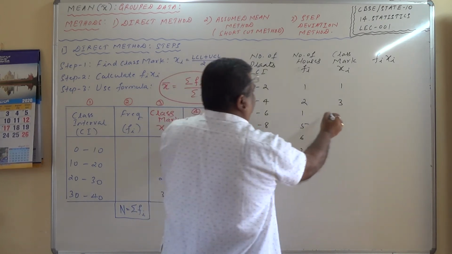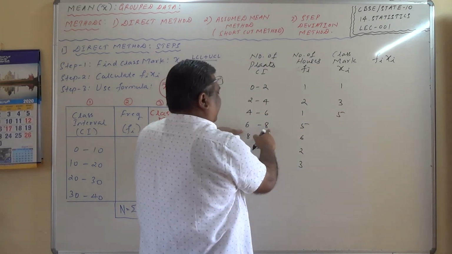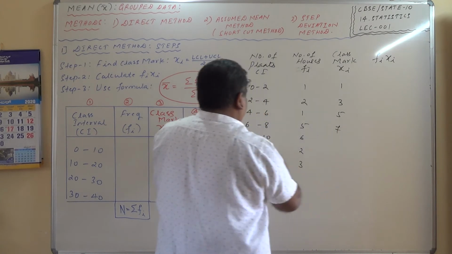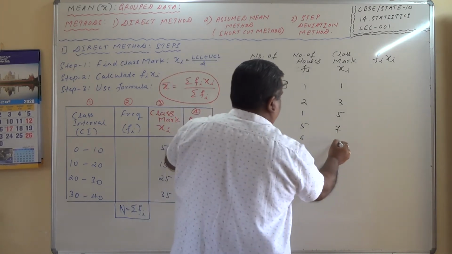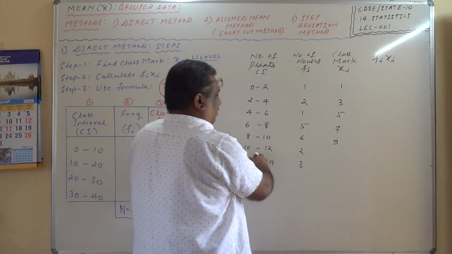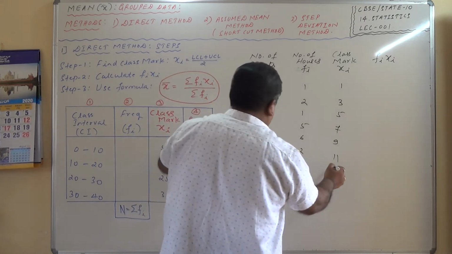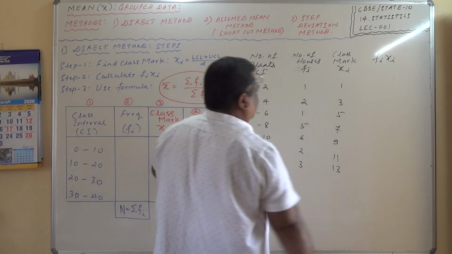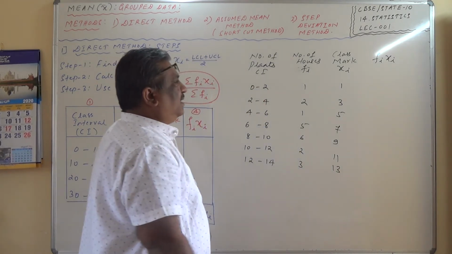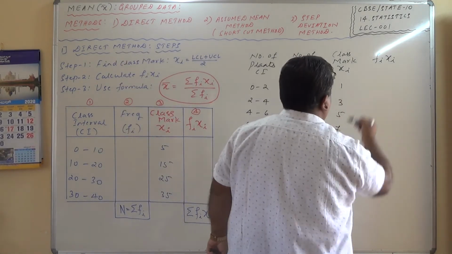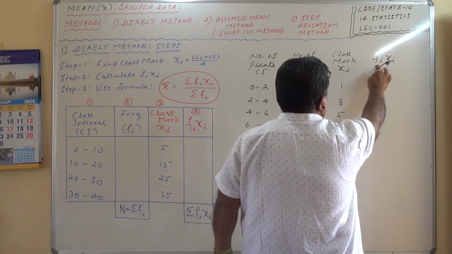4 and 6, midpoint is 5. 6 and 8, midpoint is 7. 8 and 10, midpoint is 9. For 10 and 12, midpoint is 11. And for 12, 14, the midpoint is 13. Is it right? Now what is it that I want? Sigma fi xi. Not sigma fi, sigma fi xi I have to find out.